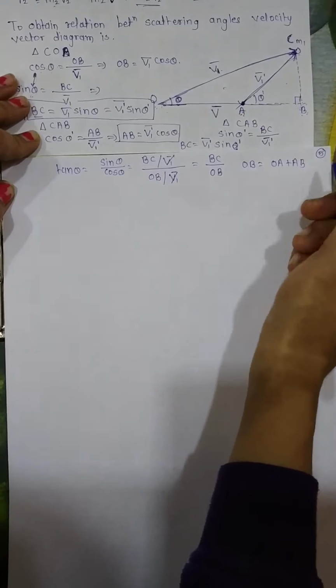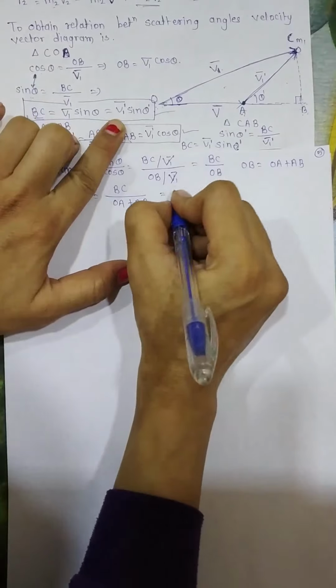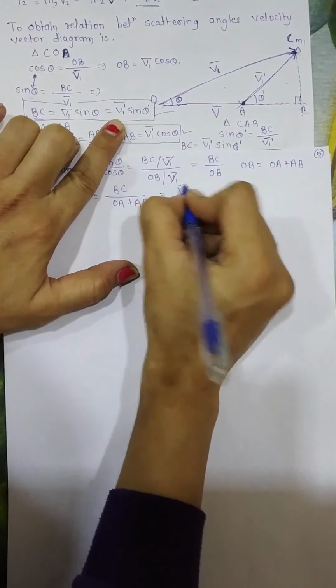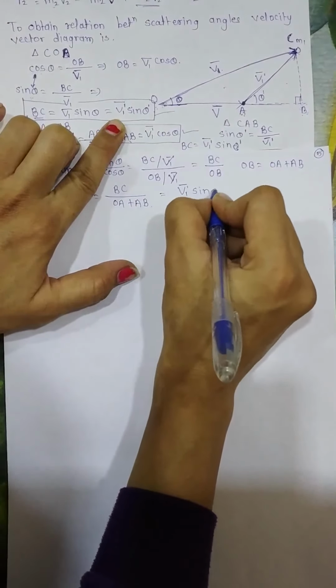So what we got? tan theta is equal to BC upon OA plus AB. Now we have the value of AB and we have the value of BC, so let's substitute those values in this equation. We will get here, what is our BC? BC is V1 dash bar sin theta dash upon OA. Now what is our OA? OA is nothing but this length.